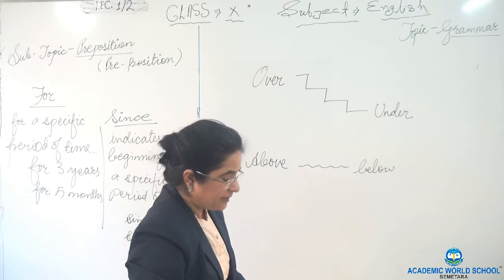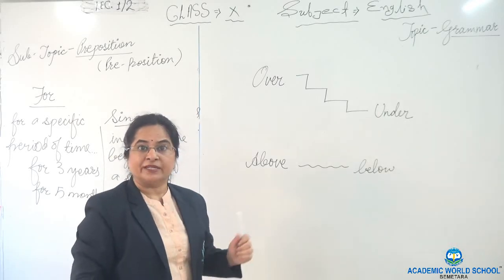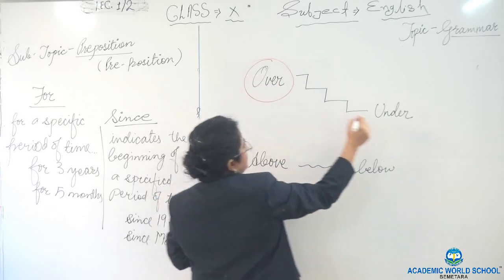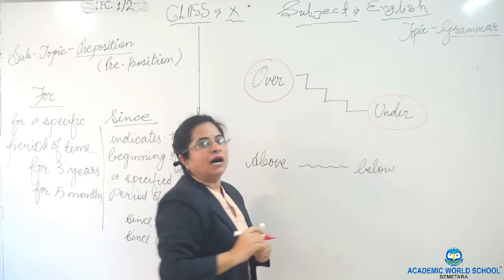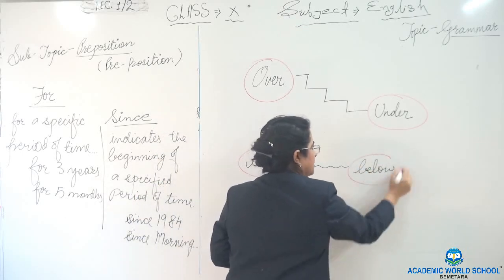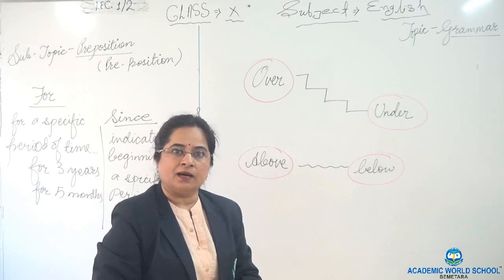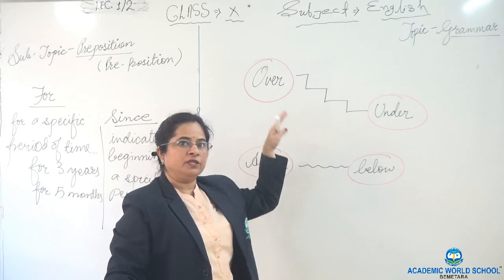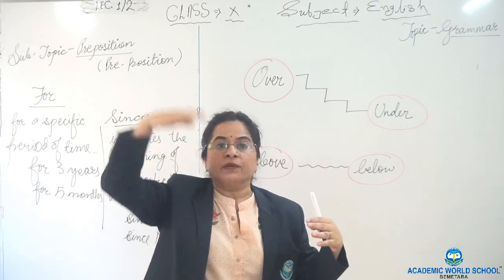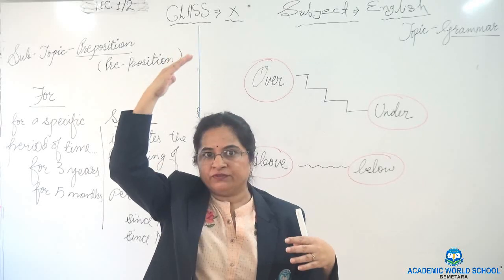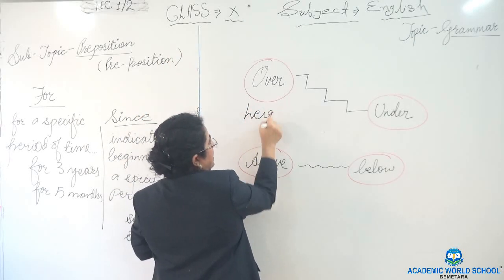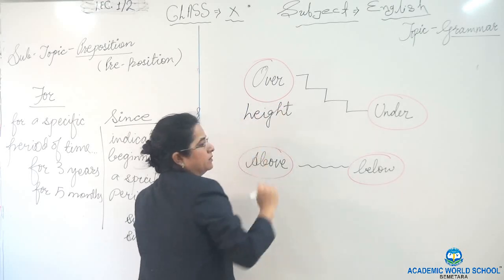I hope you will get the idea what I am trying to say with this. Over means, can you guess? This is about the height. This is about the level. When the things are at height, when we talk about, a fan is never above your head, it is over your head, because we are talking about the height of the fan. So when we are talking about the height, we always use "over".